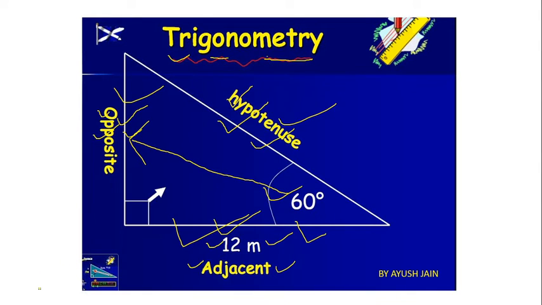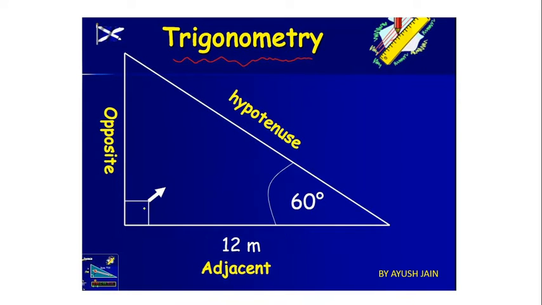Now my question is, what is the length of this opposite side and what is the length of this hypotenuse? Some of you are thinking that one side is given, the base is 12 meters, and the other sides are not given, so how are we going to find them? Maybe someone is thinking we can apply the Pythagoras theorem.